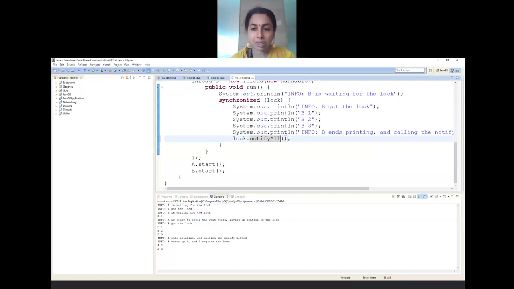This is the safest way. What is the safest way? Using the lock, which is obviously common to all the threads, you just call notifyAll. That notifyAll triggers every other thread which was sleeping or waiting.